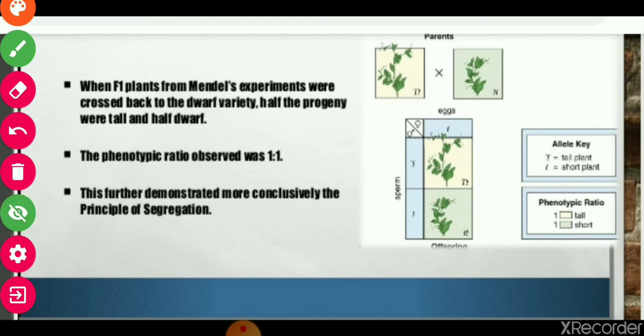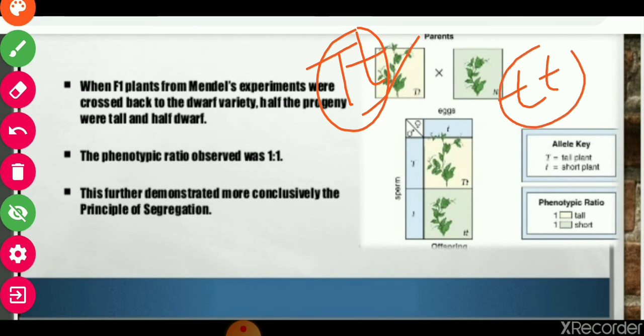When F1 plants from Mendel's experiments were crossed back to the dwarf variety, half of the progeny were tall and half were dwarf. See here, these are F1 plants having this genotype, and this is the recessive plant having this genotype. When we cross them back with the dwarf variety, this is called a test cross.